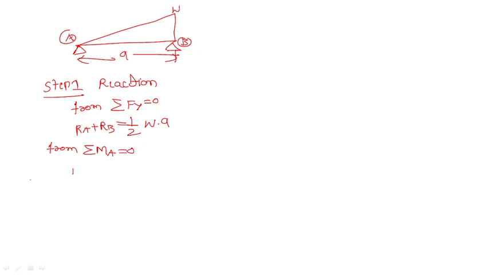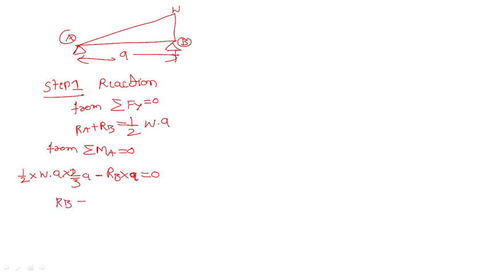Half into W into A, into 2 by 3 A, minus RB into A, equals 0. So what is the value?